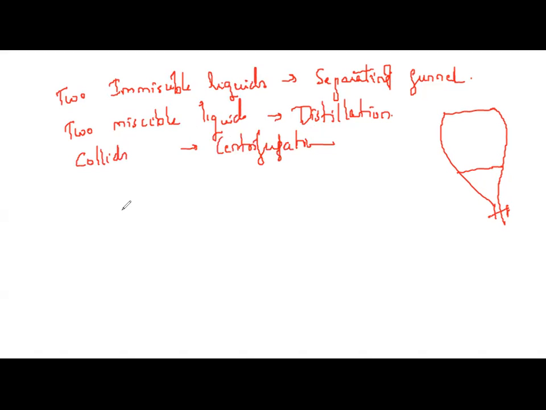They are separated by centrifugation. So it uses the forces for separating the two liquids. The denser component migrates away from the axis and the lighter component migrates towards the axis. Then we have sublimation. We have seen sublimation is for sublimate substances like your ammonium chloride and sodium chloride mixture. Ammonium chloride is a sublimate. It will convert from solid directly to gas and you can separate it out.